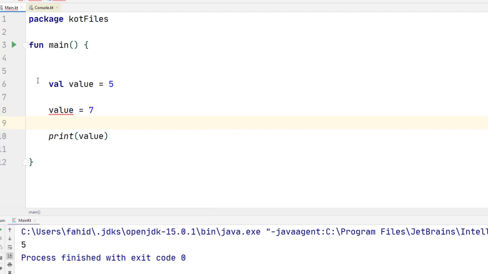And of course I forgot to show you one more thing, that is the semicolon in Kotlin is optional. You can use a semicolon or omit a semicolon, and your program will work just as fine. So yeah, that's the semicolon. You can use it or not, up to you.